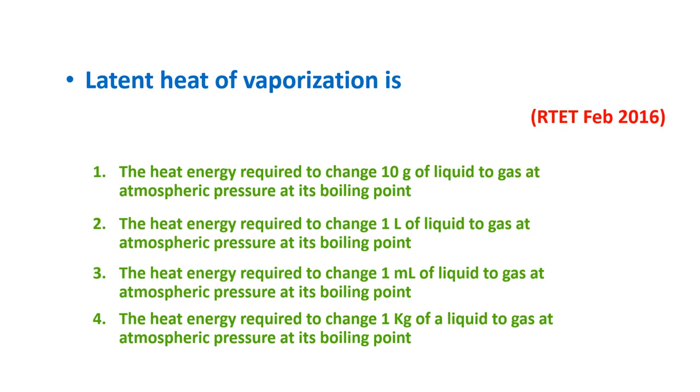Fourth, the heat energy required to change 1 kg of a liquid to gas at atmospheric pressure at its boiling point. All the 4 options you need to concentrate on: 10 gram, 1 liter, 1 milliliter, 1 kg. The answer is the fourth option, which is indicating 1 kg of a liquid, not 10 gram, not 1 liter, not 1 milliliter.